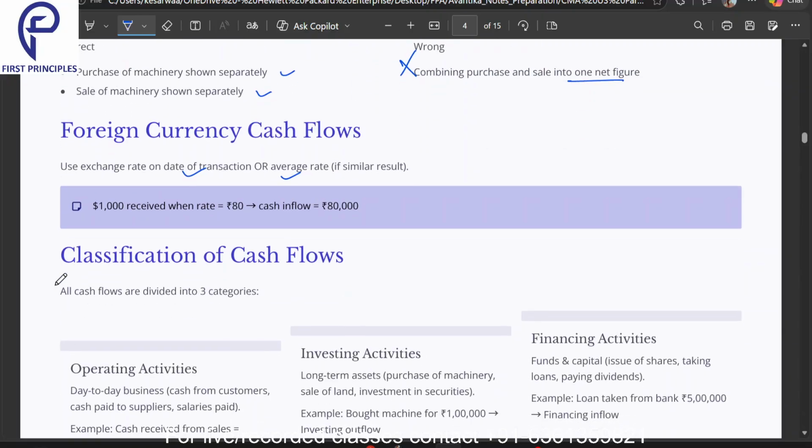We need to convert the foreign currency. Now suppose I am sitting in India, I have a customer based out of London, and he's sending me cash in GBP, Great Britain pounds. I am getting money in pounds, so that is cash coming in. What I will do is convert the GBP into rupees. And what rate will I use? I will use the exchange rate on the date of the transaction, or an average rate.